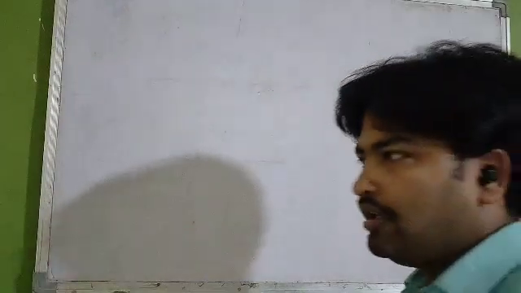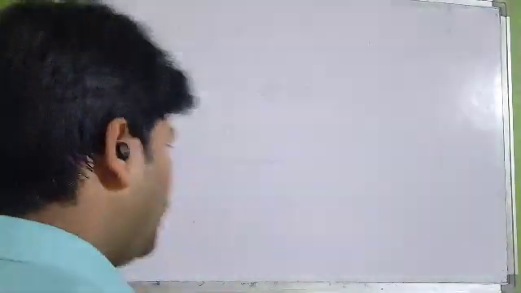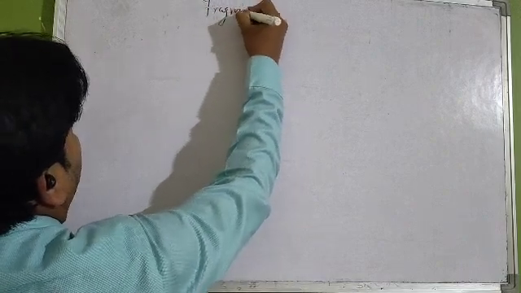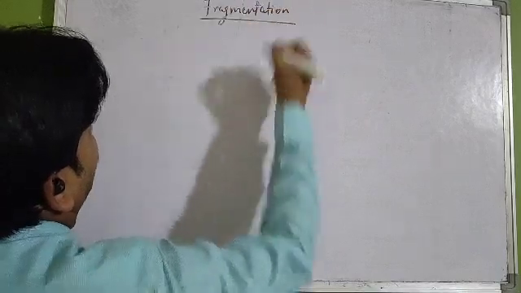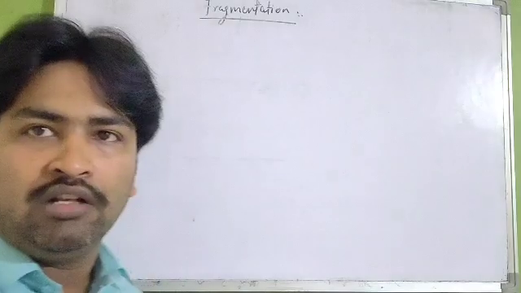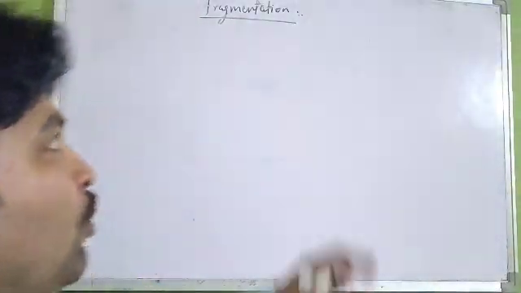Later on, the next thing is gemmule formation. But before discussing gemmule formation, we shall be discussing an important topic, that is fragmentation. First of all, try to understand what is fragmentation, then only you will come to know about gemmule formation.